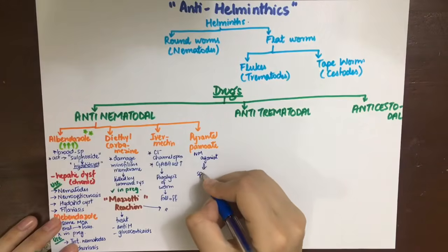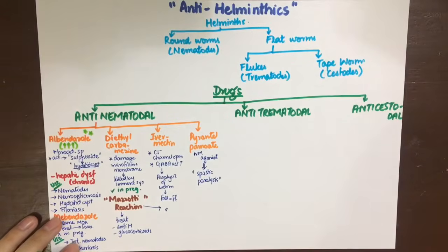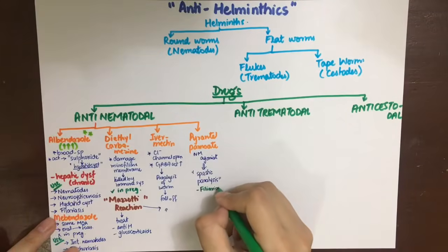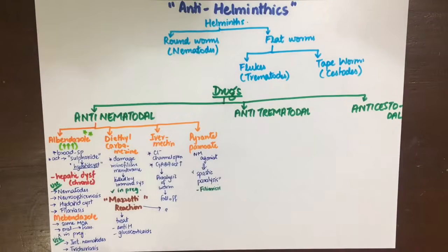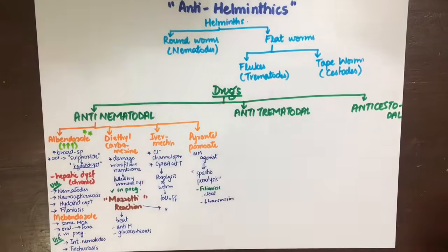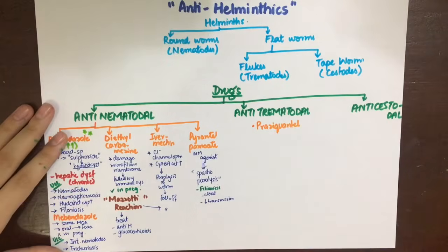Pyrantel pamoate is an agonist at the nicotinic receptor present in the muscles, and by continuously stimulating it, first there will be contraction and then there will be paralysis, that is spastic paralysis. The worm will fall off the gut wall, and it is mainly a drug of choice in filariasis because it is cidal and thus will decrease the transmission, and also in tropical eosinophilia.